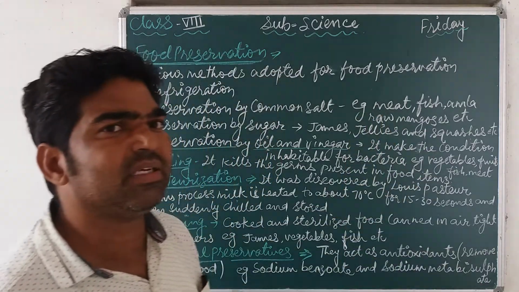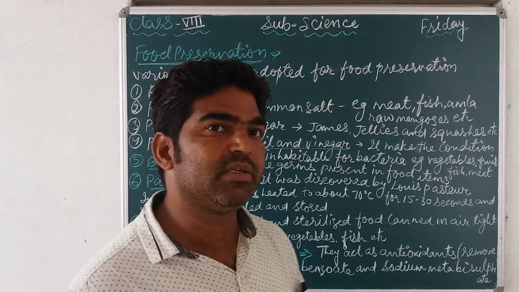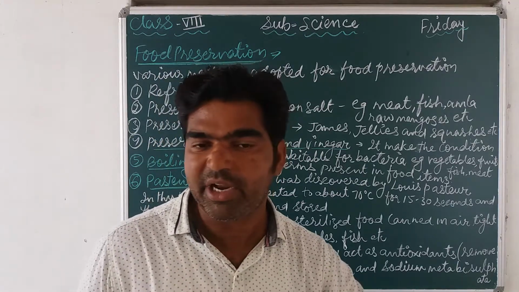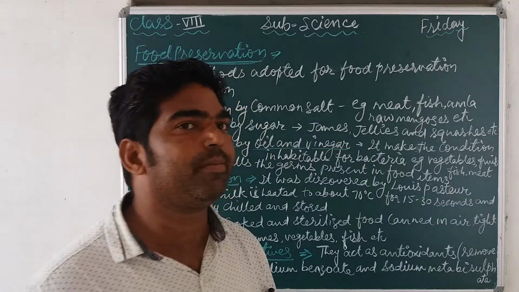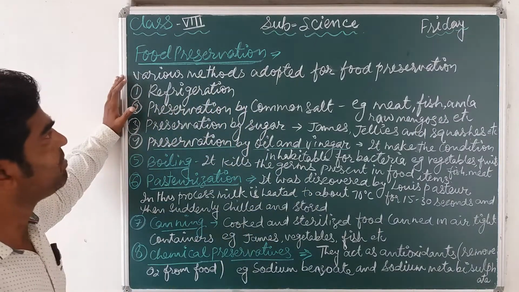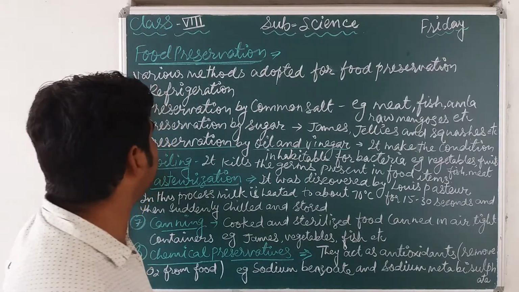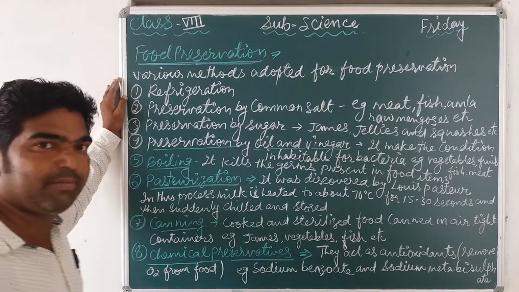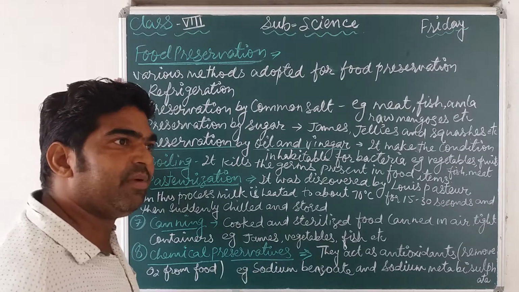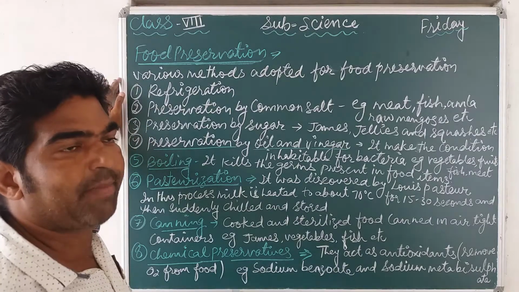So there are various steps and various methods adopted by us at our homes, for industrial purposes, or for many other commercial purposes. So various methods are adopted for food preservation. First one is refrigeration. It's a very simple, the simplest method. Everybody, we all adopt this method.